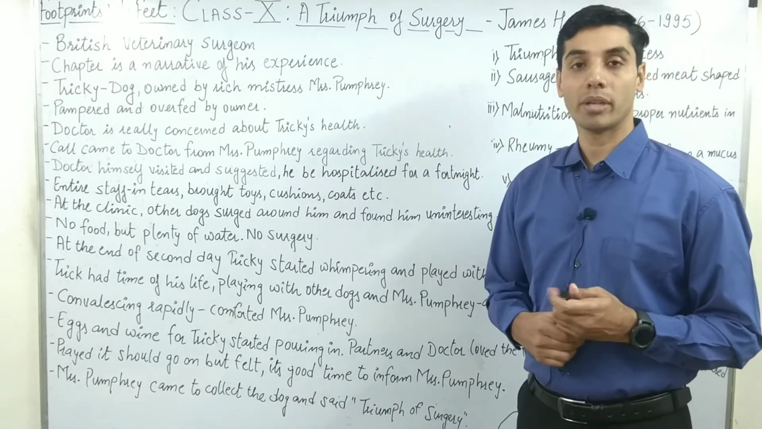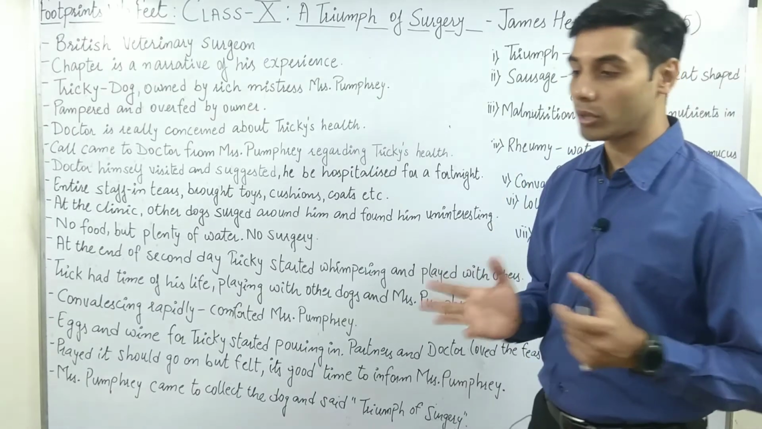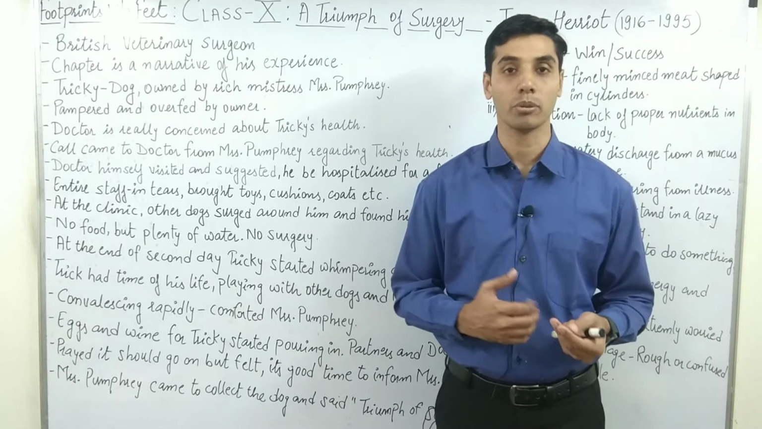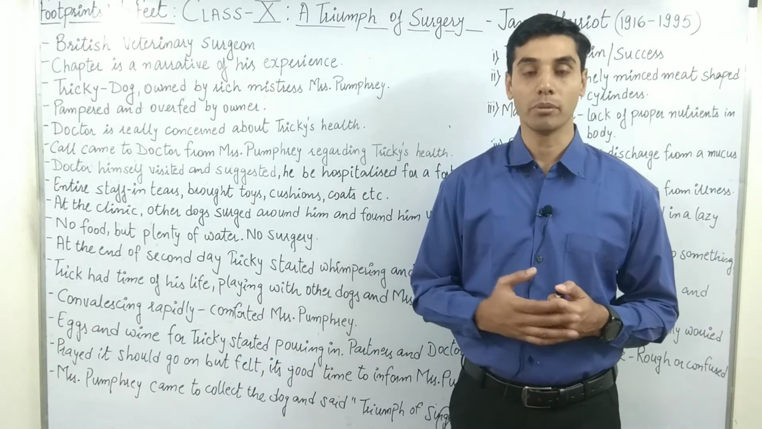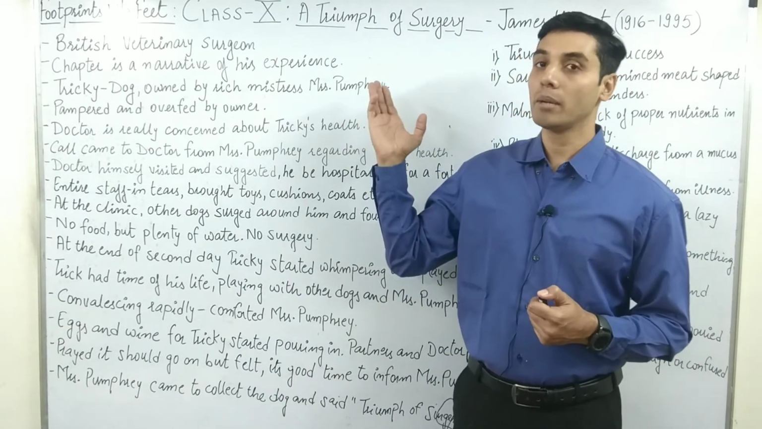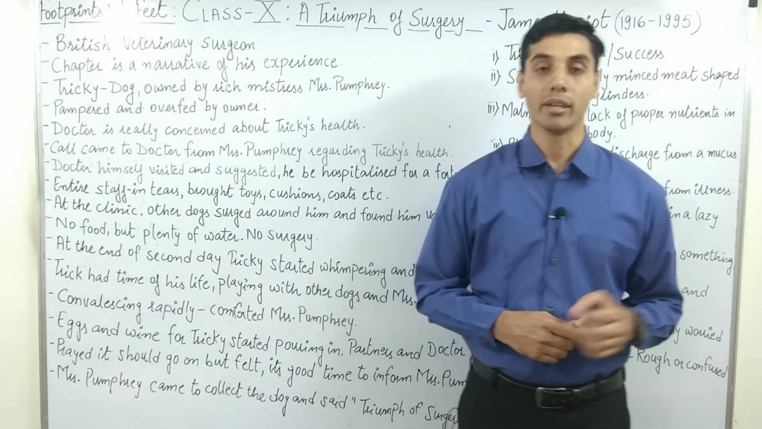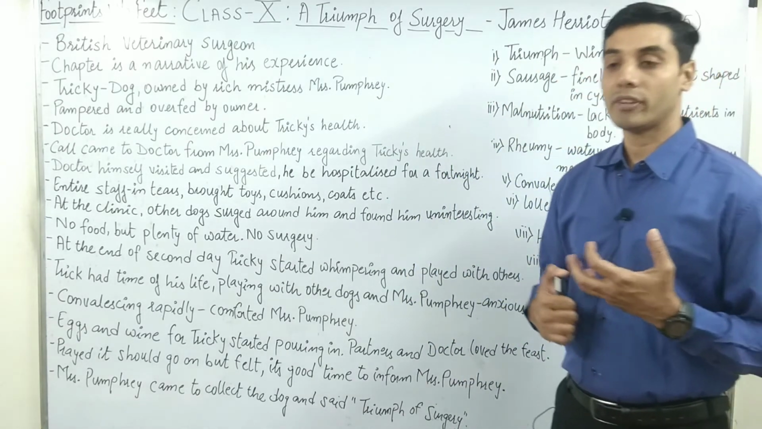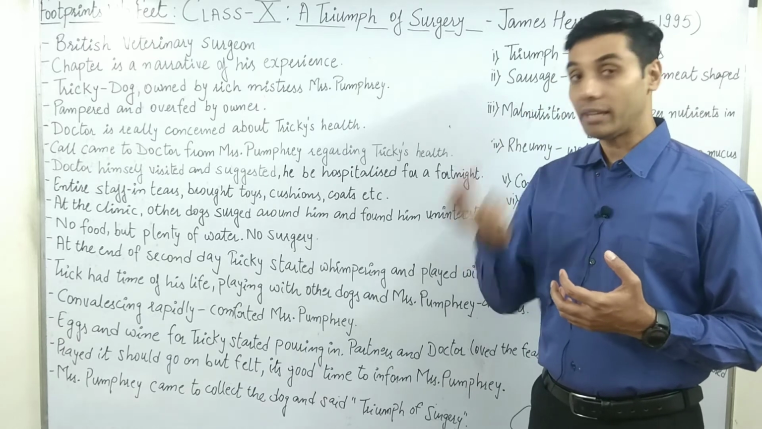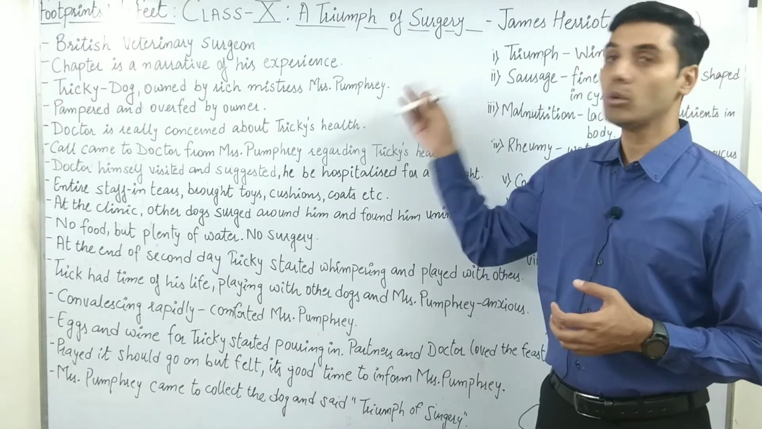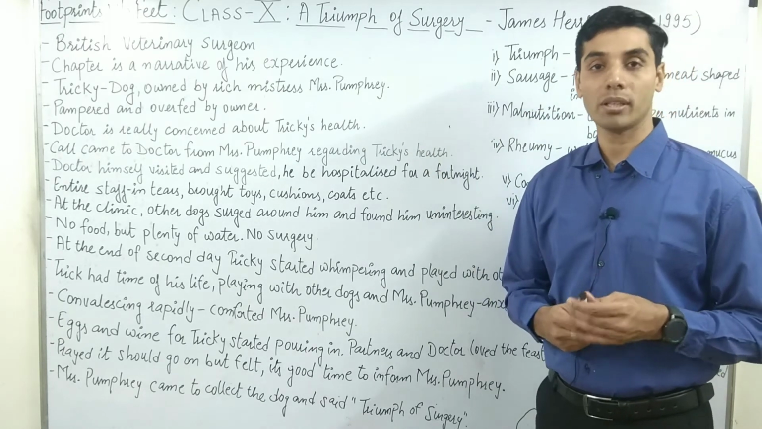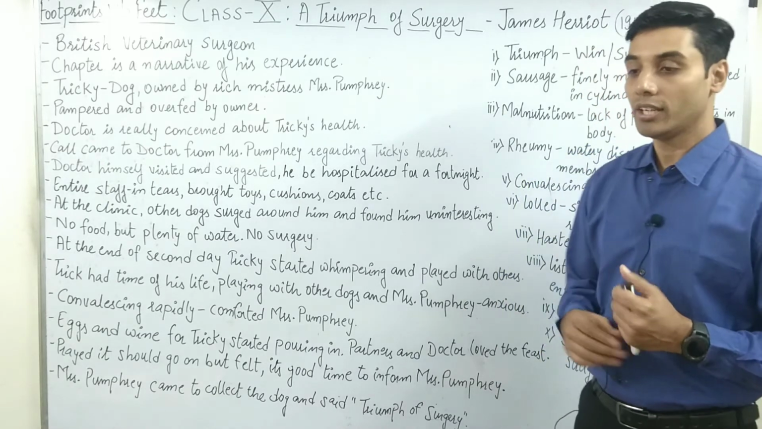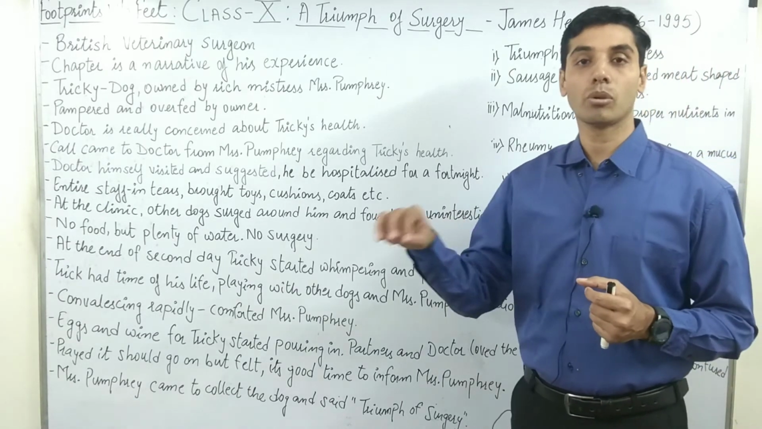Now, what is the story going to tell you? What all are the characters? Of course, first of all, the author himself is going to share his experience with you. Second, Mrs. Pumphrey. Mrs. Pumphrey is a pretty rich lady who has a dog, and his dog is named Tricky. So these are the so-called three characters.